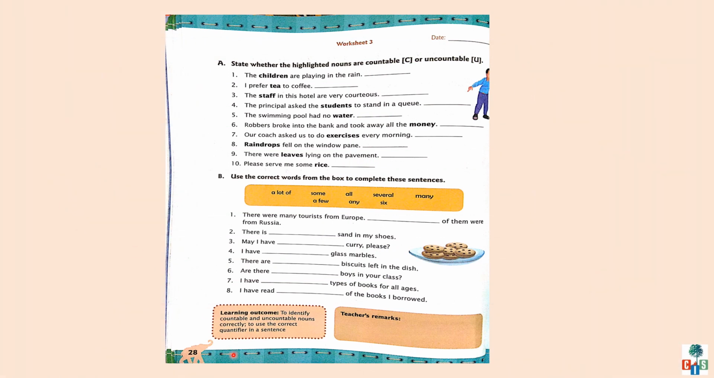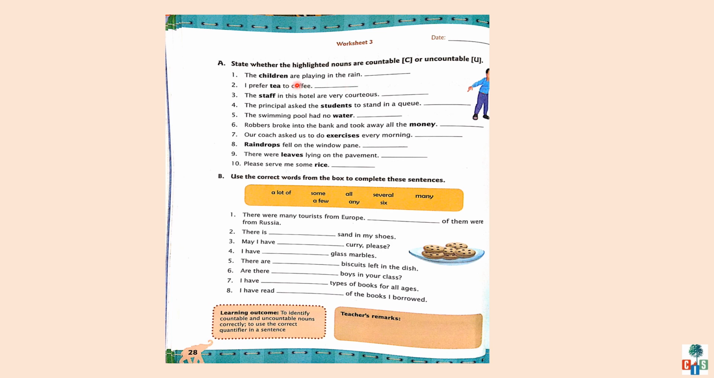Okay, children, take out page number 28, worksheet number 3, exercise A. State whether the highlighted nouns are countable or uncountable. Children, here the sentences are given, and in these sentences you have to identify the nouns, and if the noun is countable you have to write C, and if the noun is an uncountable noun, write U. See the first one. The children are playing in the rain.